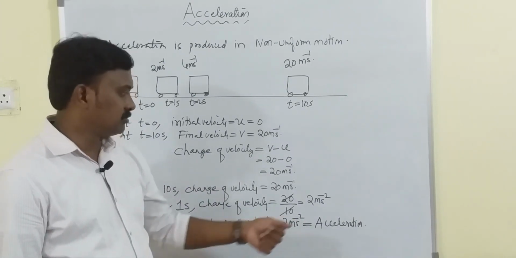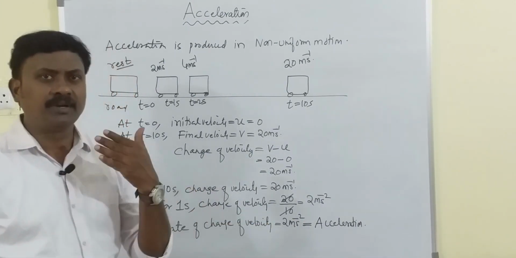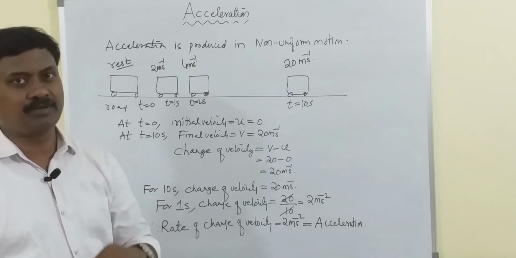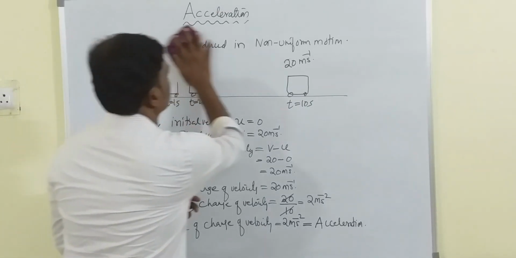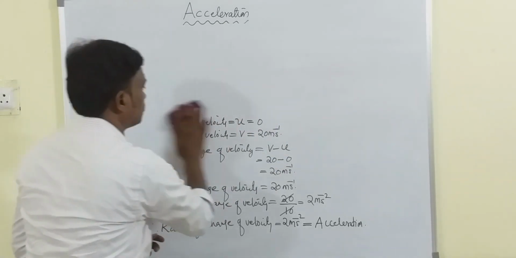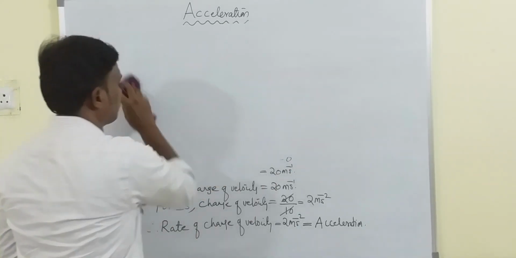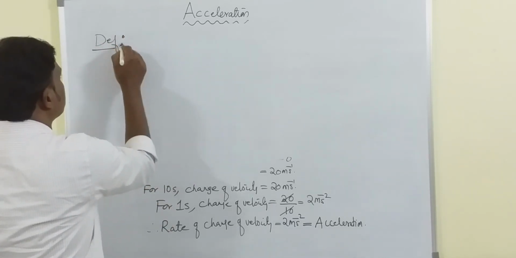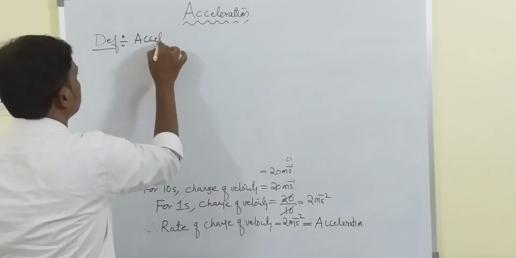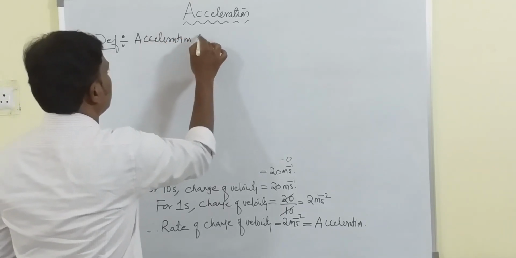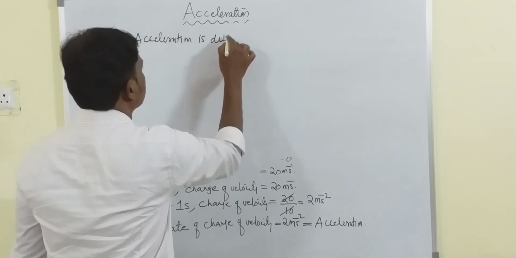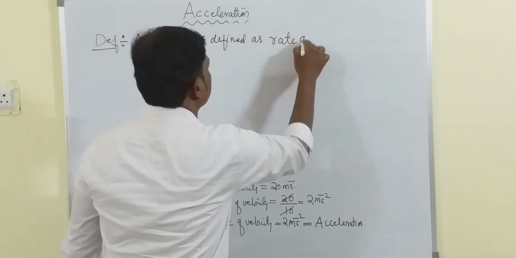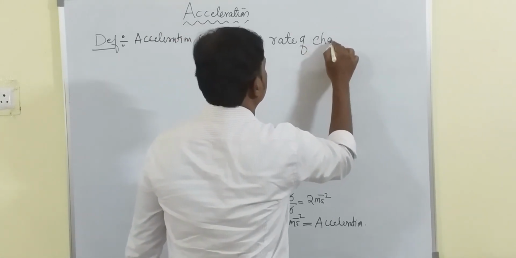Okay, children, now let us try to define acceleration. The definition of acceleration is very simple, but understanding is very important. So how do you define acceleration? The definition is, acceleration is defined as rate of change of velocity.